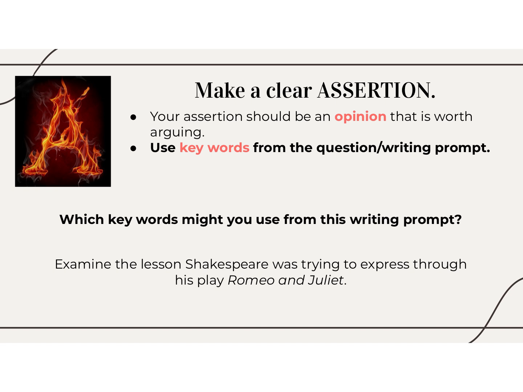Now, you may or may not have read Romeo and Juliet, but you can probably tell if you were going to answer this question with a clear assertion, what key words you might use. Well, we would definitely want to refer to the title of the play, Romeo and Juliet. We'd probably want to refer to the author. We might even want to refer to the fact that it is a play. So those are like 3 key pieces of information right there. But also, the crux of this writing prompt is to examine the lesson that Shakespeare was trying to express. So you can talk about a lot of things, but if you don't talk about the lesson that Shakespeare was trying to express, then you haven't answered the writing prompt with a clear assertion.